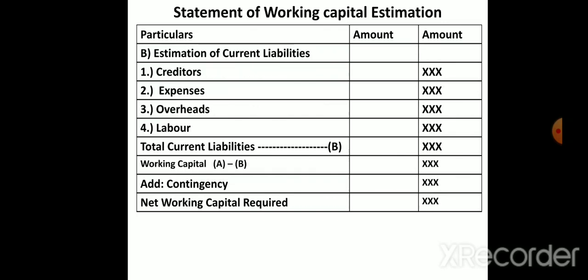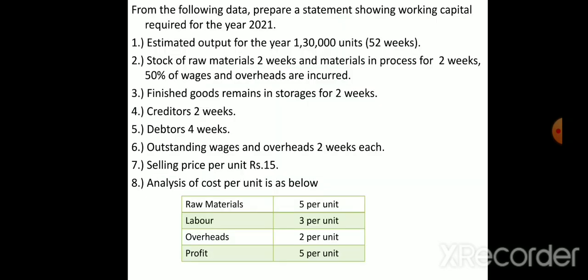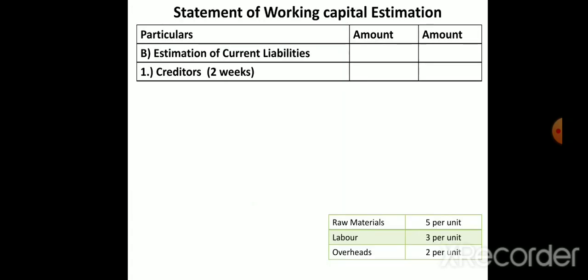So next we'll go for current liabilities. In current liabilities, this is the format. Creditors we have, expenses, overheads, labor we have. In this, first we'll go for creditors. So for creditors means what? Always we have to give money to them. So we have borrowed raw material from suppliers, but we have not paid on time, but later we'll pay. Always the creditors depends on raw material.